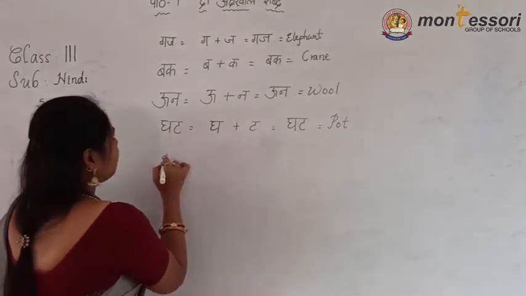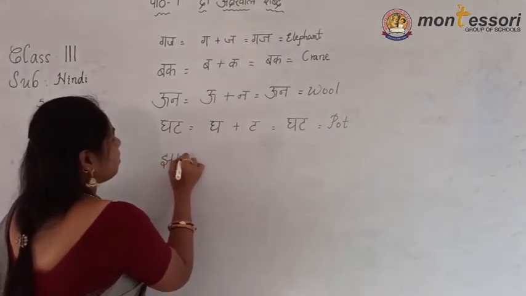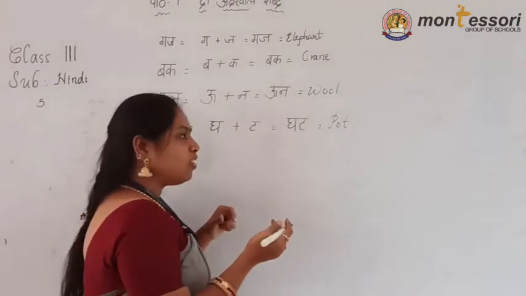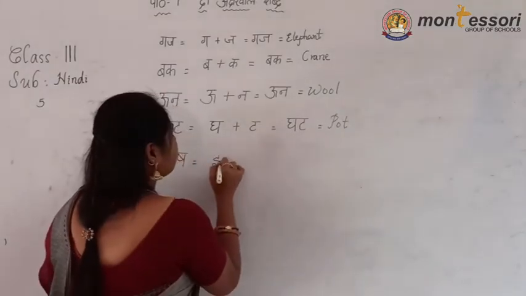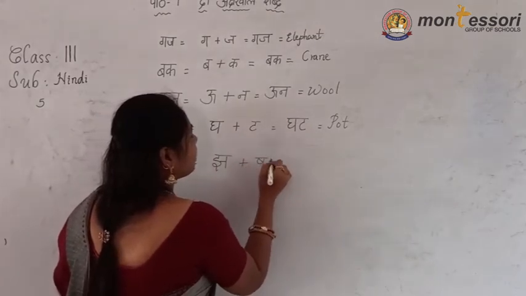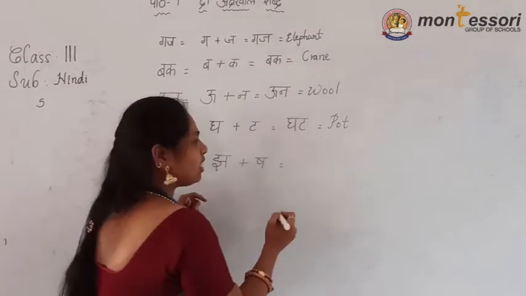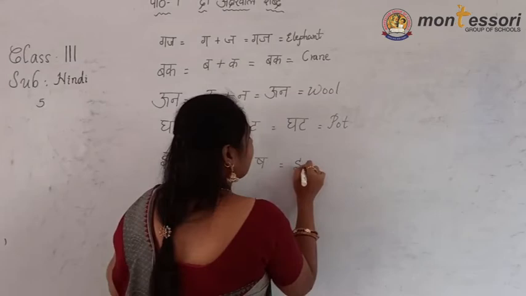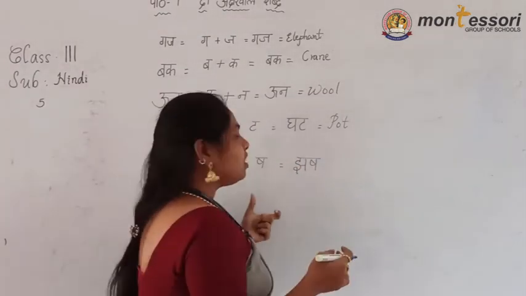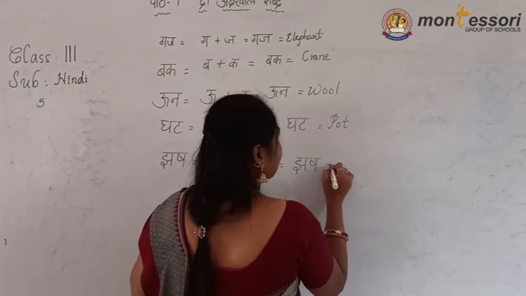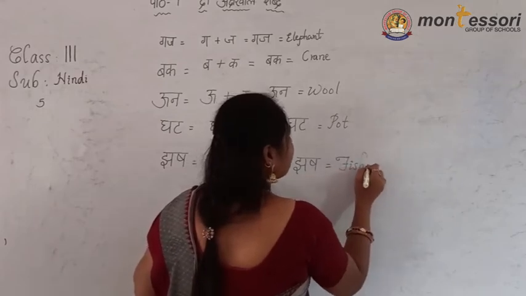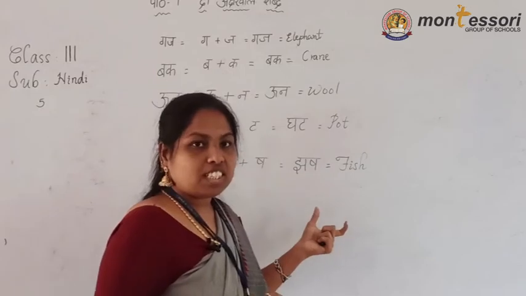After pot comes jhash. See, what are the two letters in that one? If we separate, then only we know what the particular letter and word is. Jha plus sha. What are the letters given here? Jha and sha. Together if we add the two sounds, we make jhash. Jhash means fish. Jhash means, what is that? Fish. Fish is a water animal.